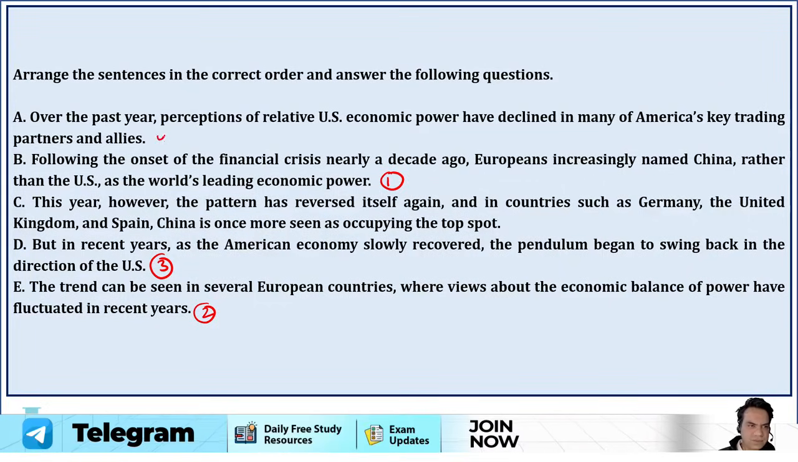Then it should be A, over the past year. But this year, however, the pattern has reversed itself again, and in countries such as Germany and the UK, China is once more seen as the leading economic power.